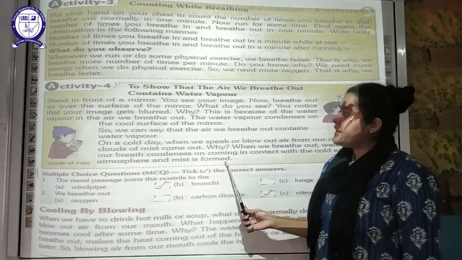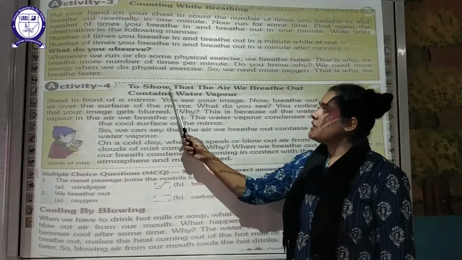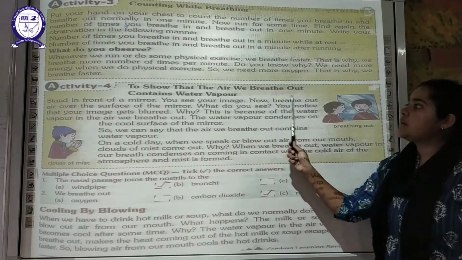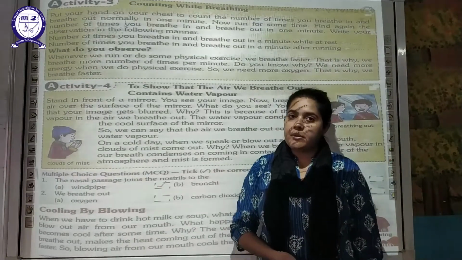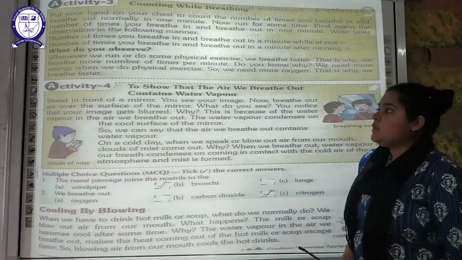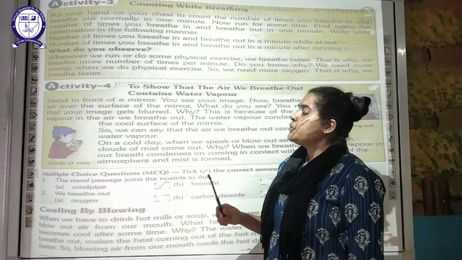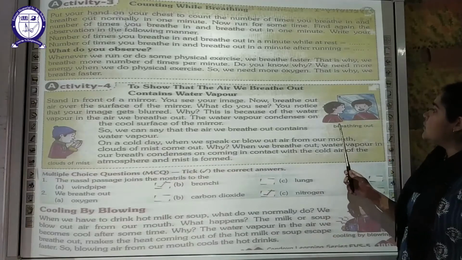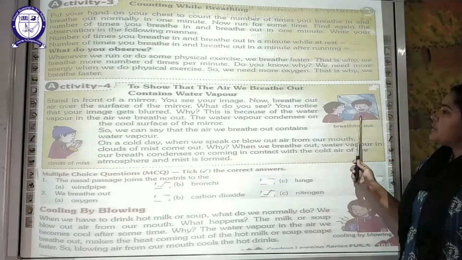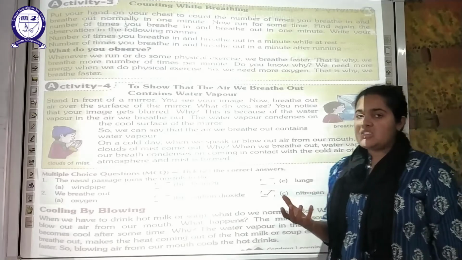Now another activity is given over here. The aim of the activity is to show that the air we breathe out contains water vapor. As I've told you, the air which you breathe out contains carbon dioxide as well as water vapor. So how can we prove it? For that, you have to stand in front of a mirror. You can see over here, this boy is standing in front of the mirror. Then you can see your image clearly.